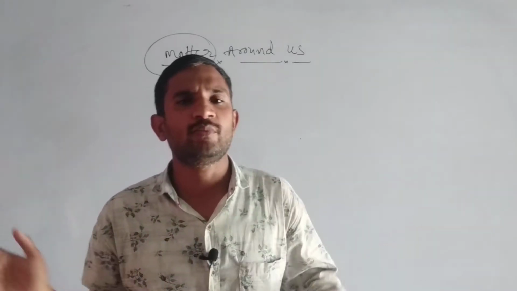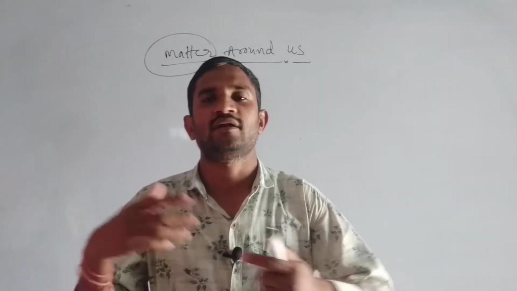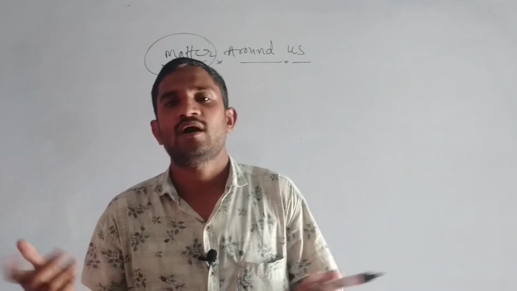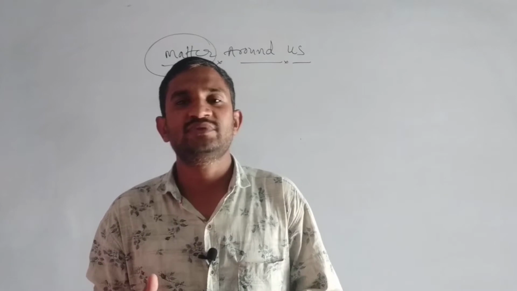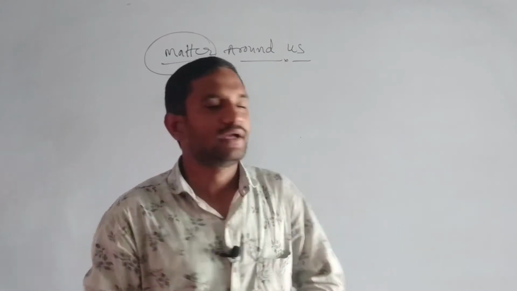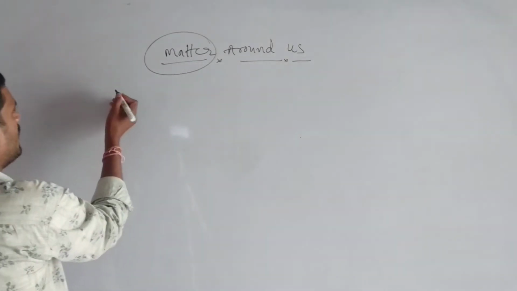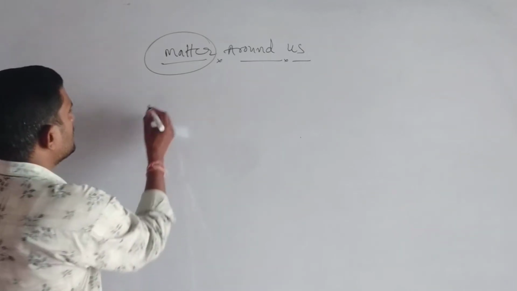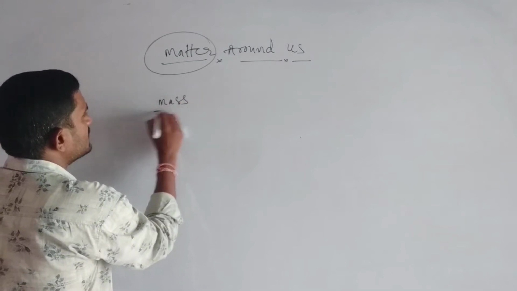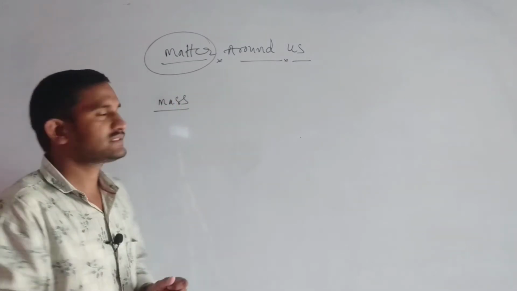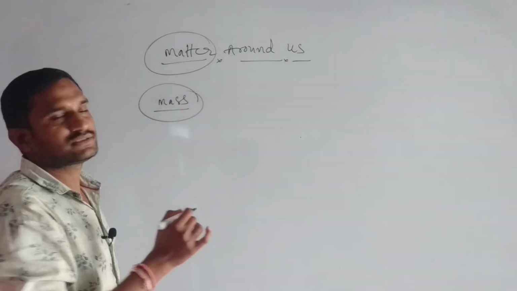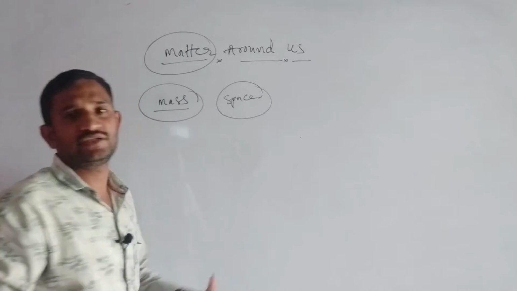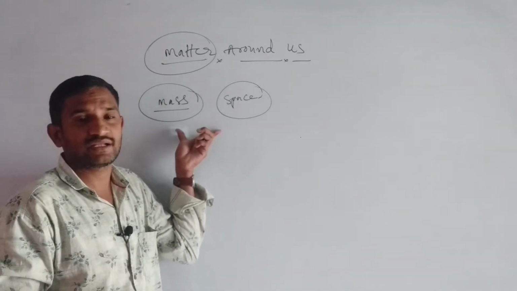You have so many things, maybe living things and non-living things. Are these things matter? Yes or no? Sir, how can we conclude whether any object is matter or not? Anything in this world, whether it is a living thing or a non-living thing, should have mass and should occupy space. These two conditions are necessary.